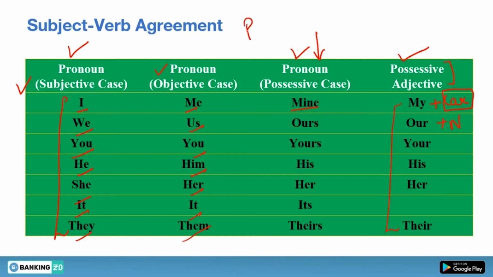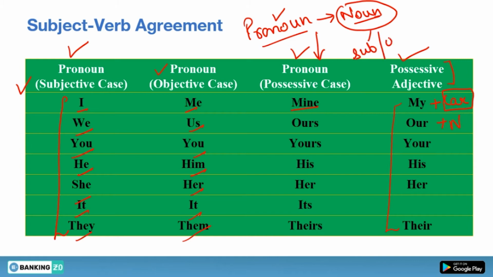Now understand one more thing: we use a pronoun in place of a noun. And where do we use a noun? At the place of the subject, at the place of the object, and as an object complement also, sometimes as a prepositional object.